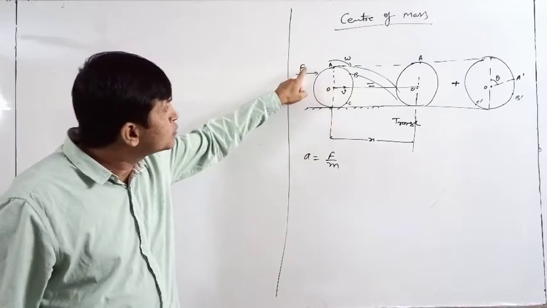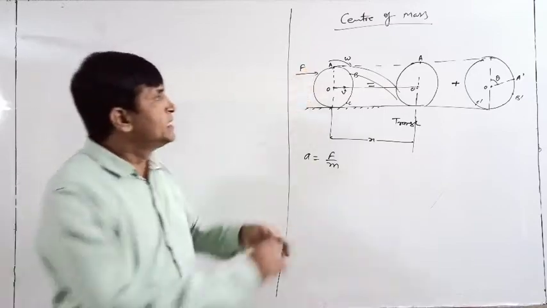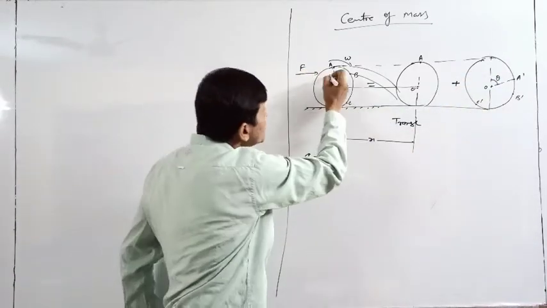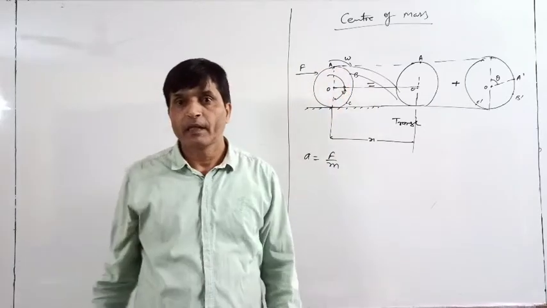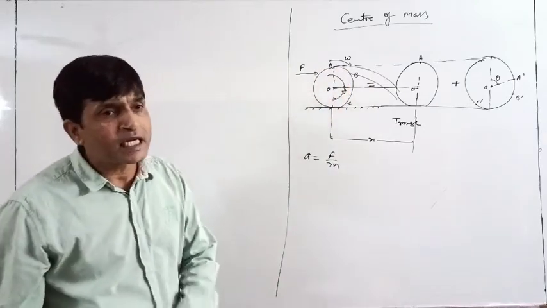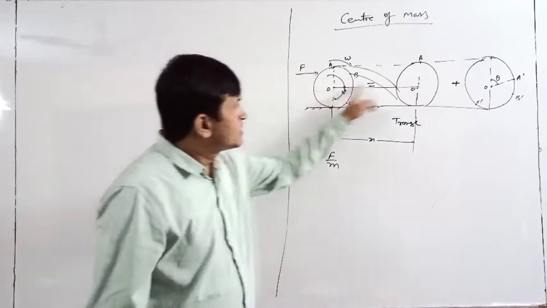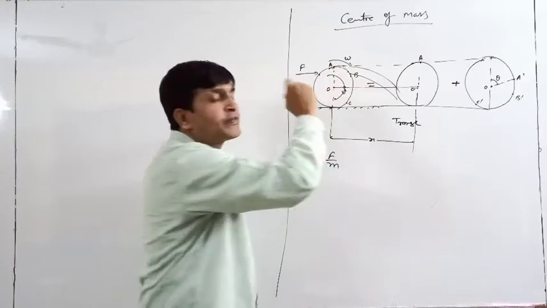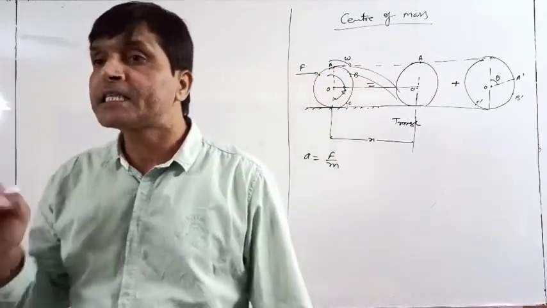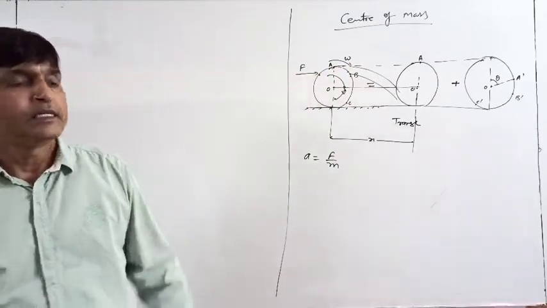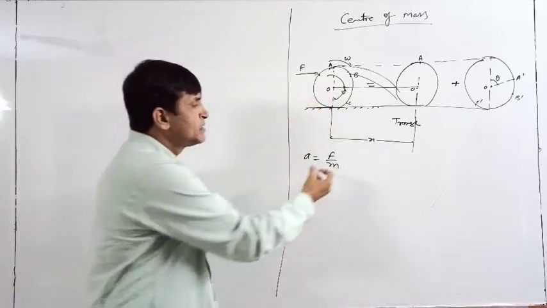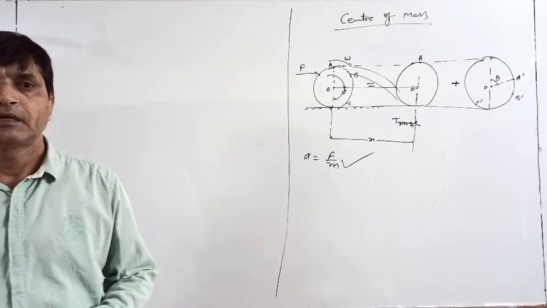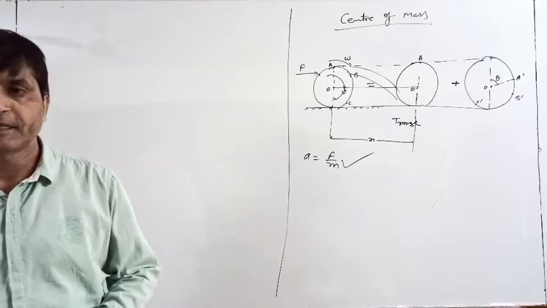Because due to this F, it can go forward as well as rotate also. So due to rotational and translational effects, different points will have different accelerations, but the center of mass will have only this acceleration. That is your translational acceleration.